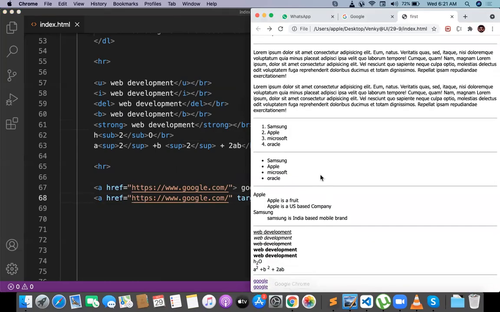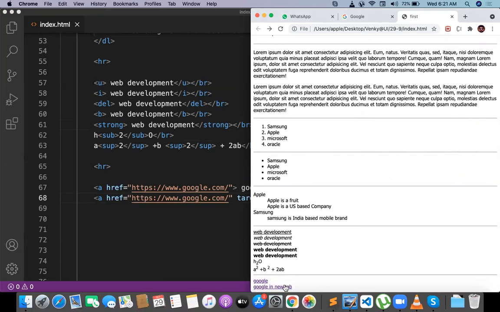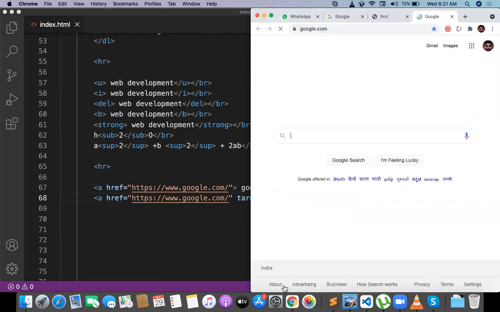Google in new tab. Can you see this one? First one is Google. It is opening in the same tab. I come back and click on the second one, Google in new tab. This is communicating with the new tab, opening in the new tab. And this first page and Google page is opening in the new tab.